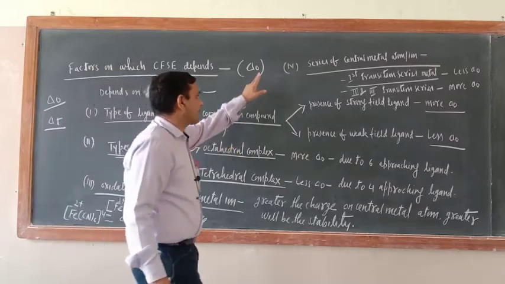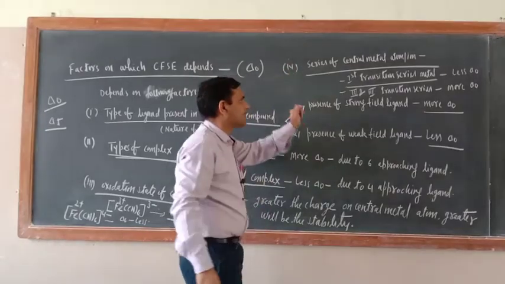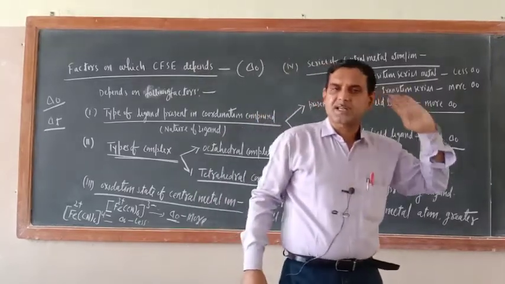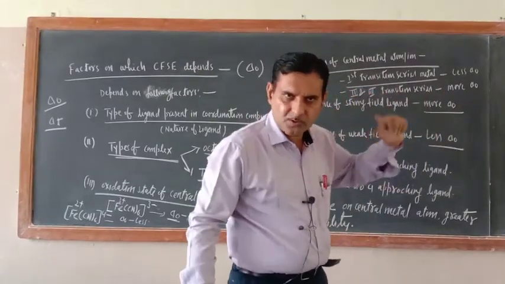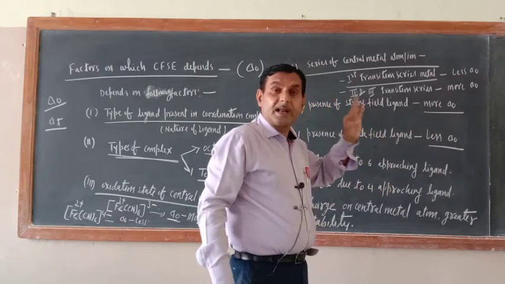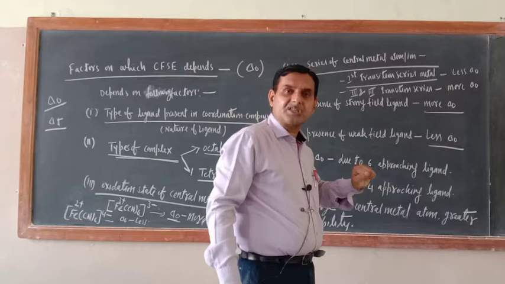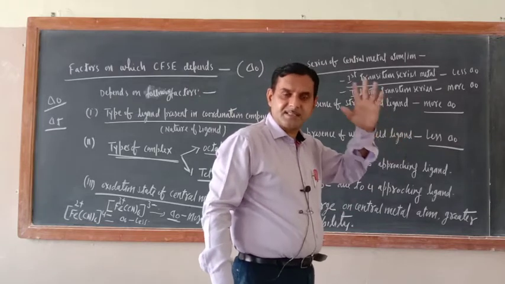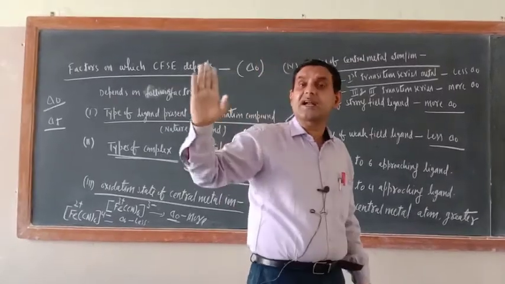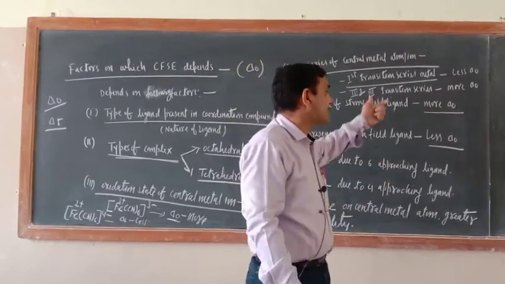There is one more factor, the fourth factor. After the third, you should note down this one: the series of the central metal atom or ion. I taught you 4 transition series, first, second, third and fourth. So the CFSE value depends upon the central metal atom's series also. If the central metal atom belongs to the first transition series, the CFSE value will be less. Why? Because as compared to the second and third transition series, the size of first transition series elements is more. So the CFSE value will be less.